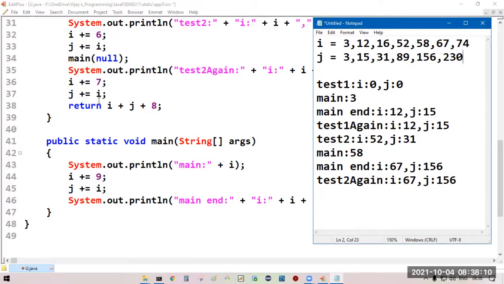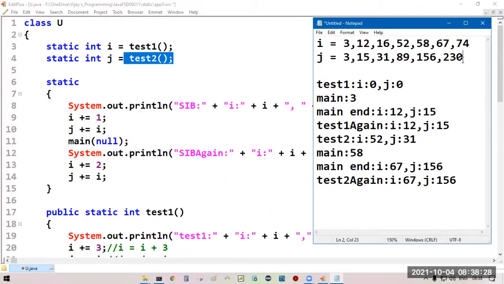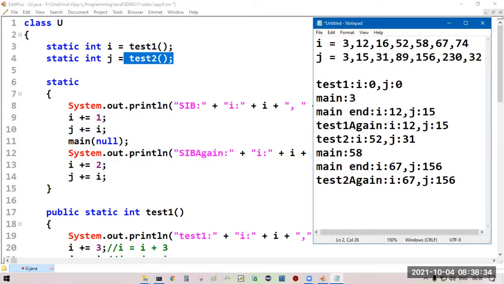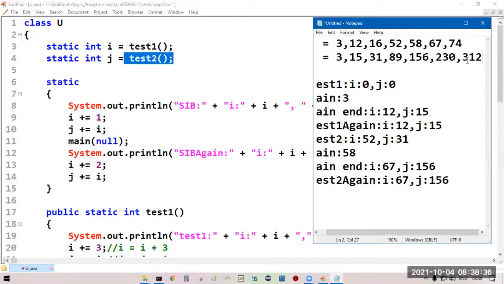Now, what we are doing: current I value 74 plus J value 230 plus 8. We are returning 312 to the J. Now J will be modifying to 312.